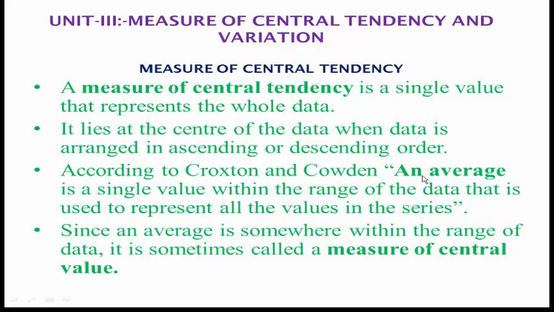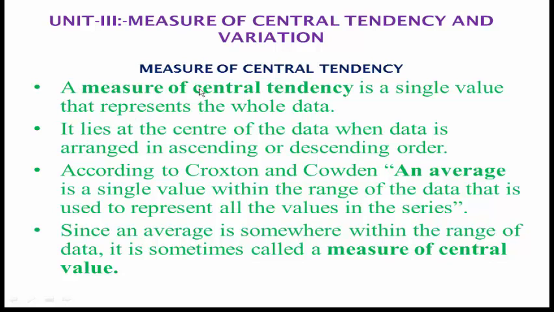Measure of central tendency or an average is a single value within the range of the data, meaning that it lies within the largest and smallest value of the data, which is used to represent the whole set of the data. This is one definition given by Croxton and Cowden.